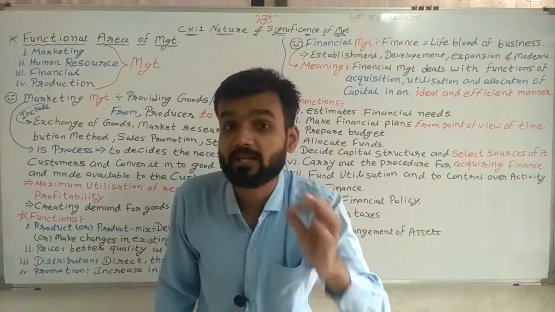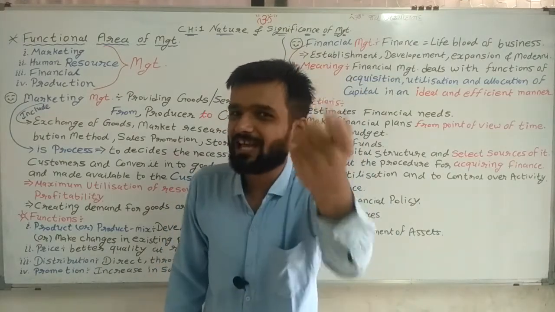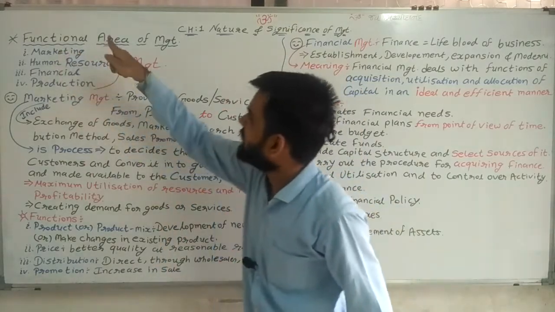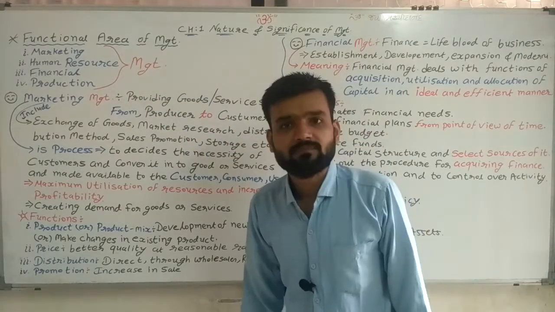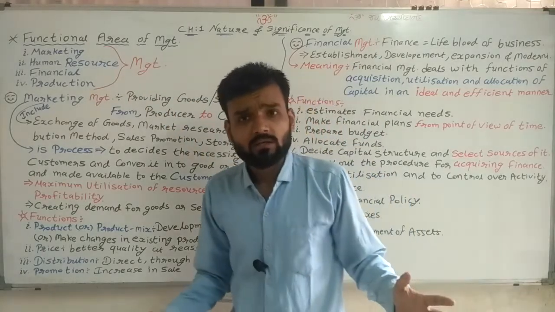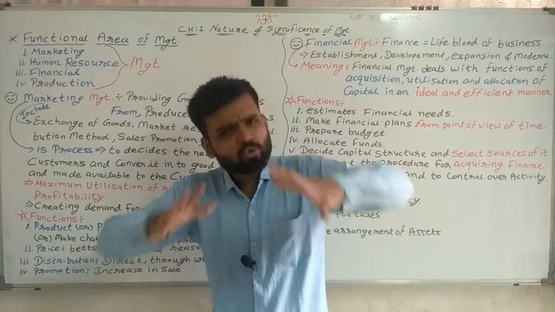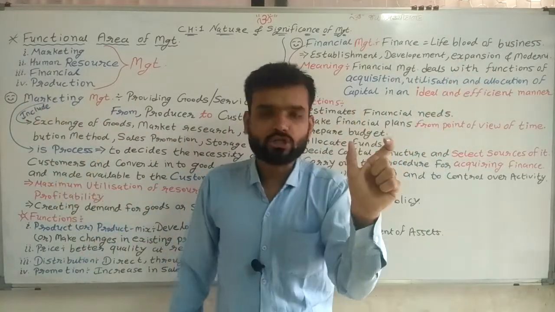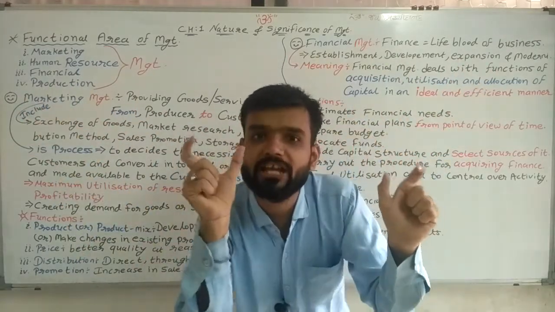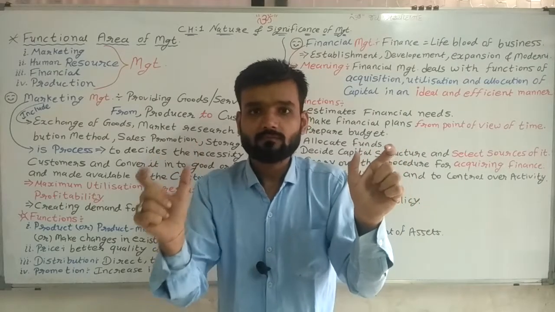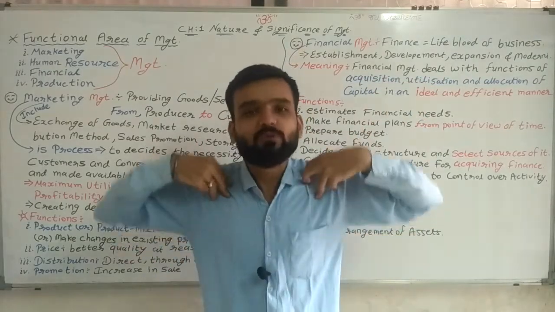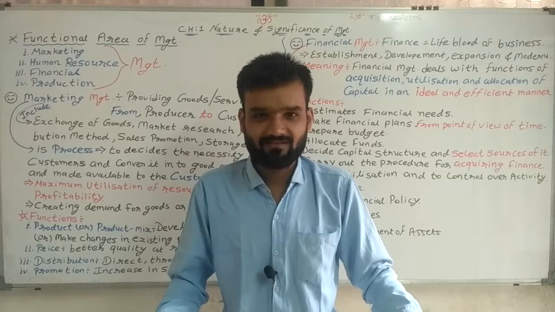And today we are doing functional area of management. There is a very huge difference between function of management and functional area of management. What is function? What we are doing, that is the function.